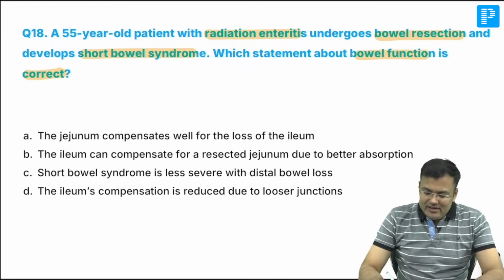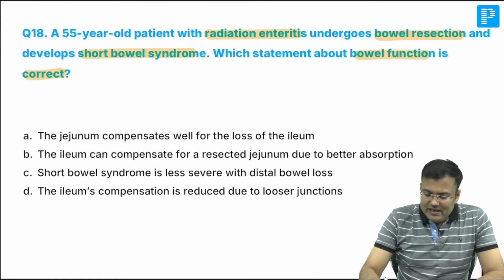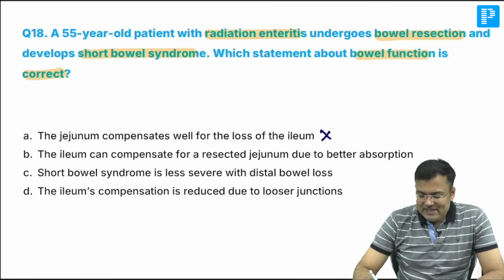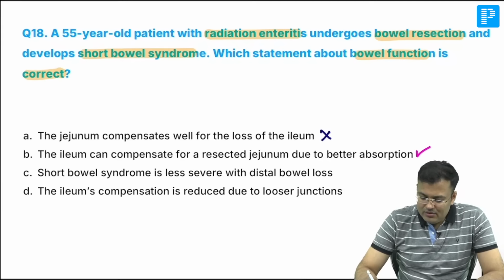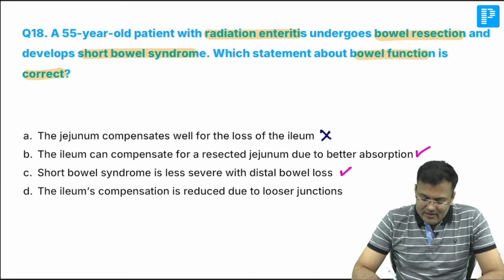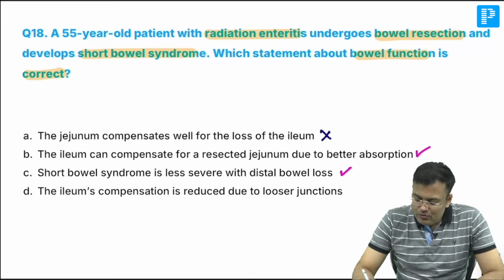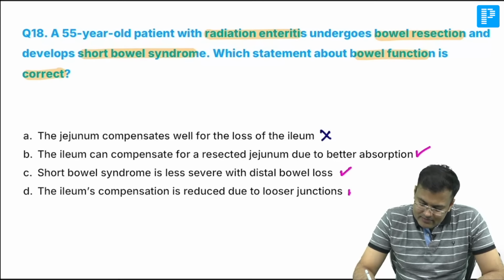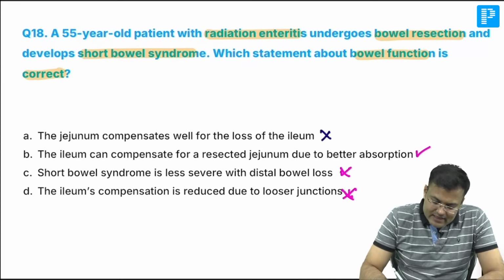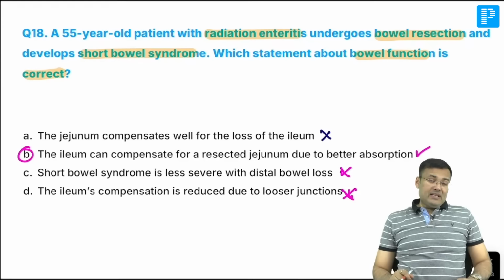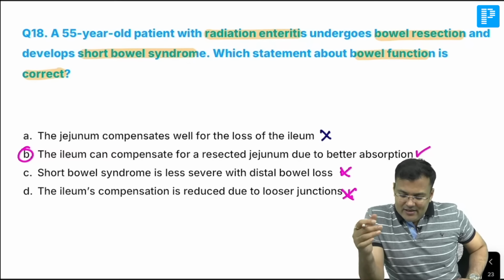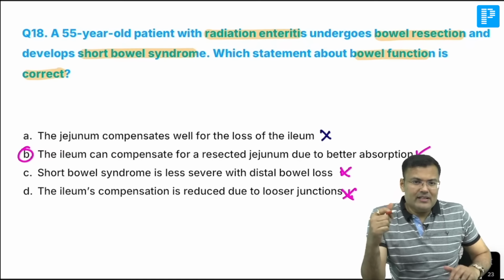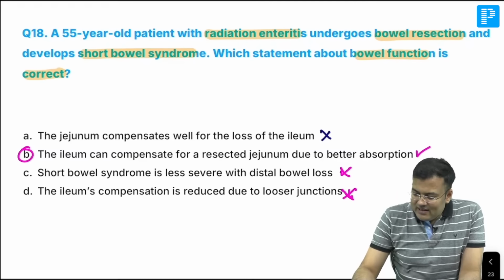Now look at the question. Jejunum compensates well for the loss of ileum. No, it's incorrect. Next option. The ileum can compensate for resected jejunum due to better absorption. Correct. Short bowel syndrome is less severe with distal bowel loss. No. Ileum compensation is reduced due to looser junction. Yes, this is incorrect. Clear? So, what is the correct answer? Correct answer is that ileum is having better adaptability. It can compensate for the jejunal loss. So correct answer is option B.